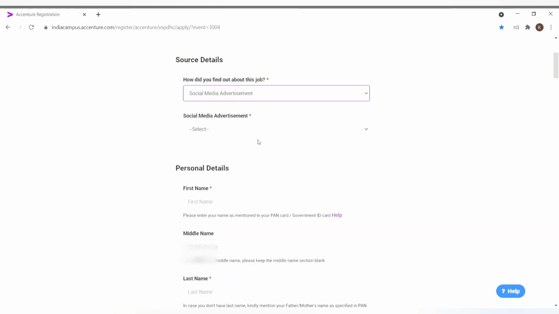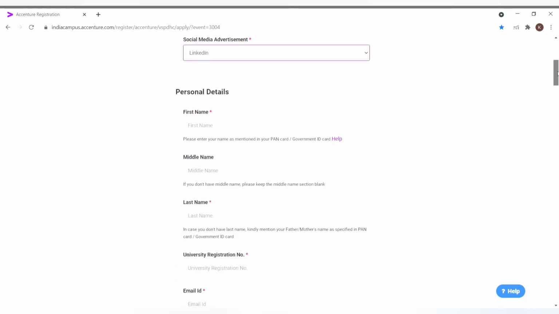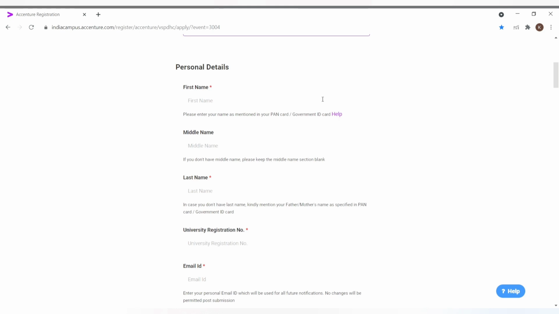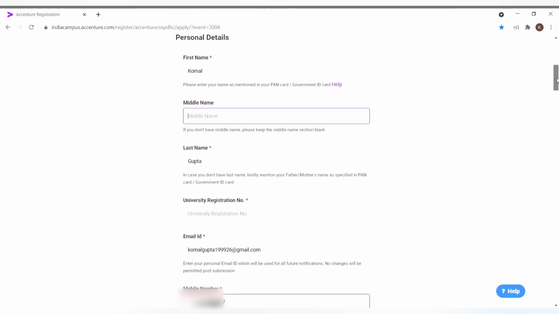So select this, and from which platform you get, suppose select LinkedIn. Now you have to fill the personal details like first name, like see my name is Komal, so keep it like this. And if you have any middle name, then write here. It's not compulsory, there is no star here, so it's not a compulsory field, but if you have, you can write it. And at least two characters should be there, otherwise the form will be rejected.